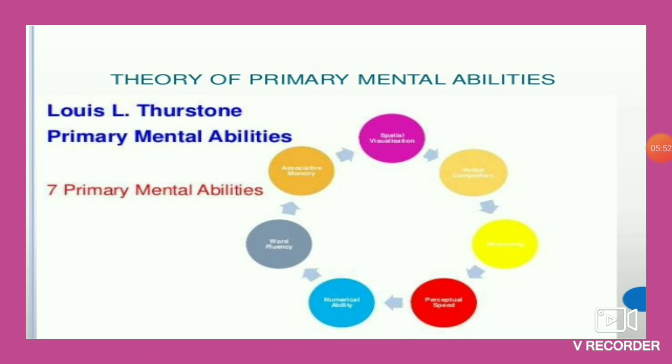Then actually the basic crux of this theory is that it says that intelligence consists of seven primary abilities, each of which is independent of others. So these primary abilities are known as, first is verbal comprehension. As we all know, verbal comprehension means